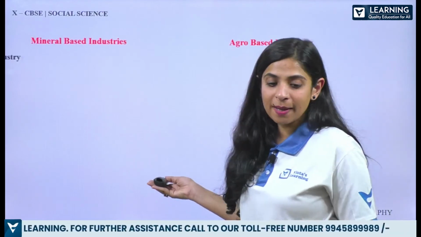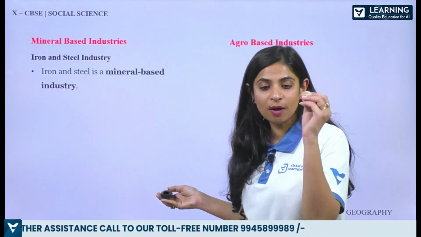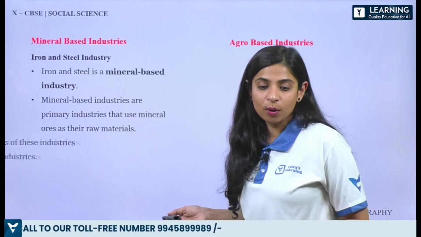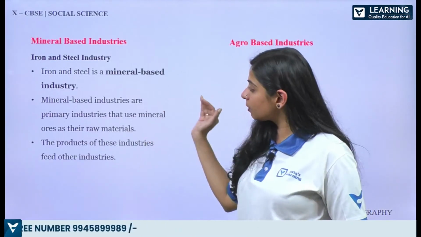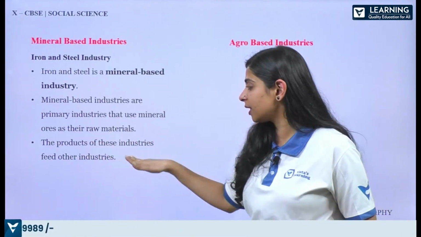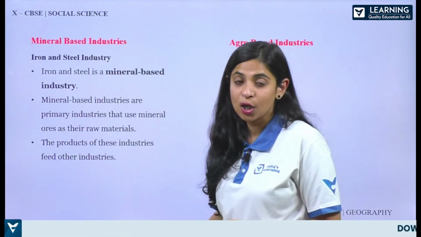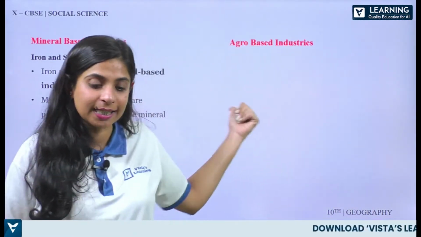Then we have mineral-based industries. So here we talk about the iron and steel industry. So iron and steel industry is what? A mineral-based industry, and the products of these industries feed other industries. So other heavy industries depend on the iron and steel industry.